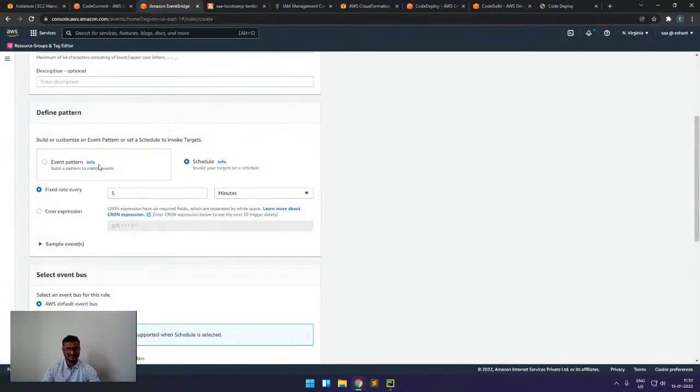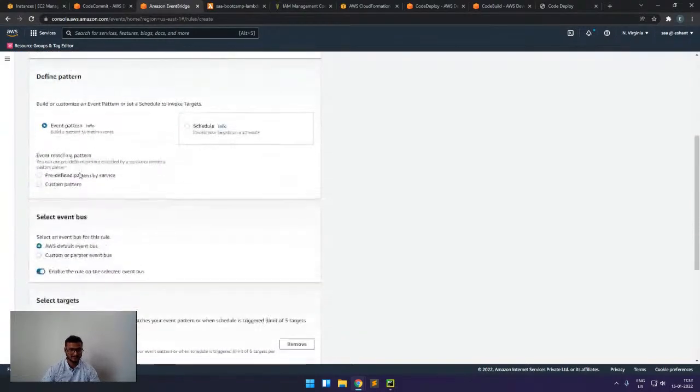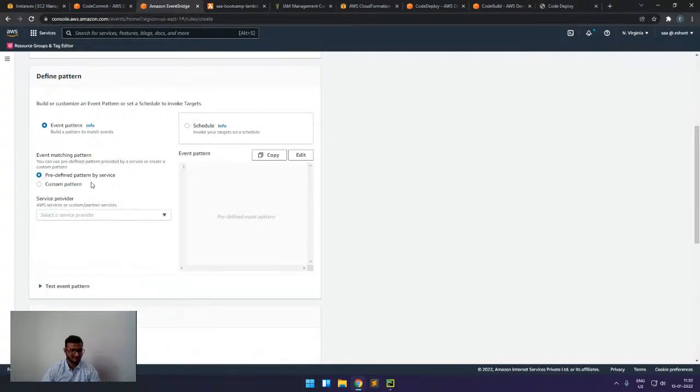And the other thing is the event pattern. For example, if I want to do something based on the action of some other service, for example, if something happens in my service A, then it will trigger some service B. For that automation, we can also configure this CloudWatch event. So for this, we will select the event pattern. Then we will select this predefined pattern by service, where we can select the AWS service, or it will also monitor the other third-party service.